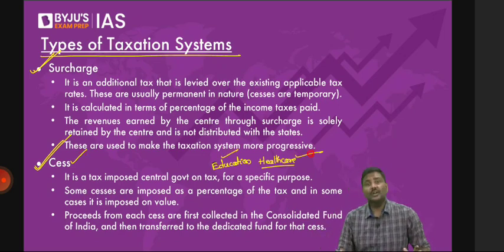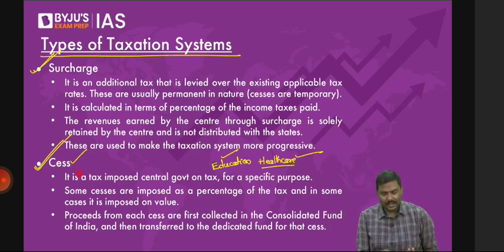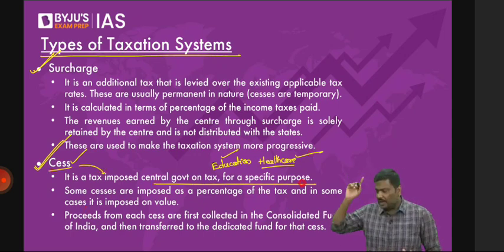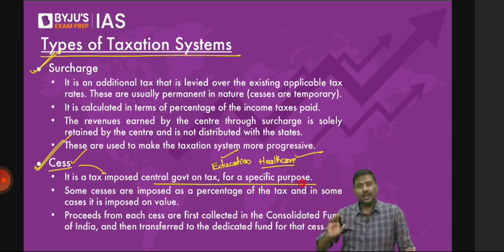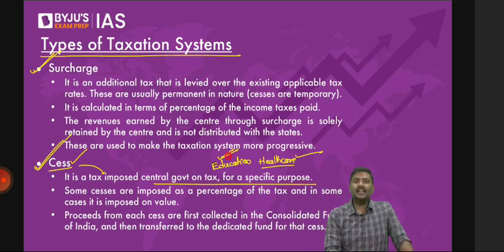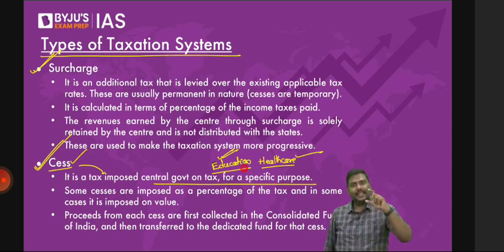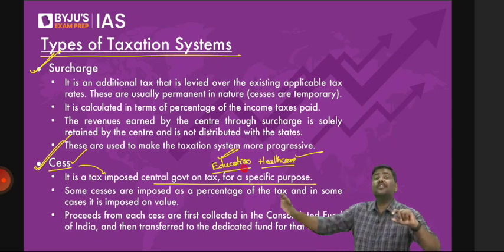Any difficulty in understanding it? So I'll repeat it again. Cess is a type of a tax or a levy or a charge that is imposed and collected for a specific purpose. Only for this purpose they're supposed to use it. Is it okay? Only for this purpose. What do you mean by this? Imagine government has collected 100 rupees for education cess. Under education cess, they've collected 100 rupees. Can they use the 100 rupees to provide, let's say, subsidy for farmers? Think of it. Can they use that 100 rupees to construct a road?